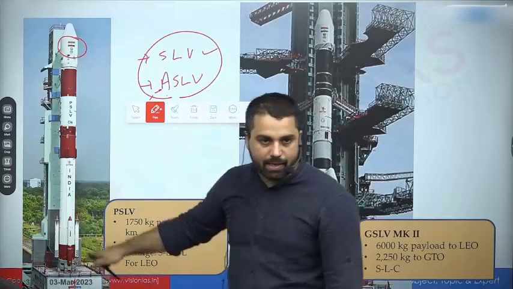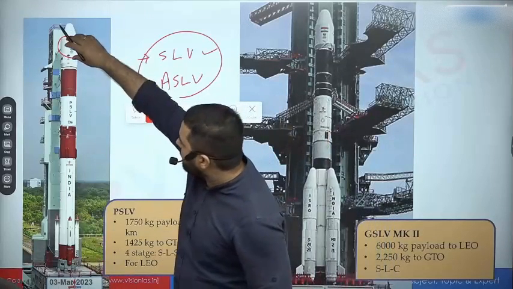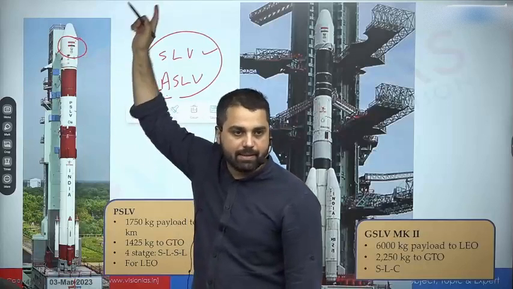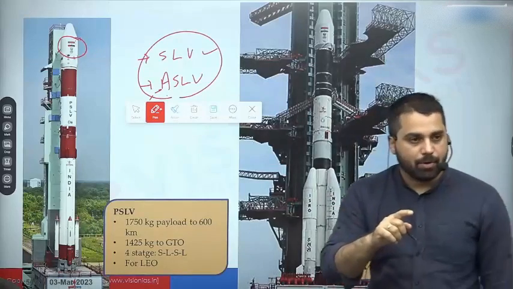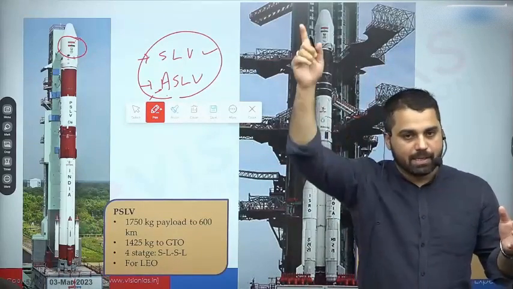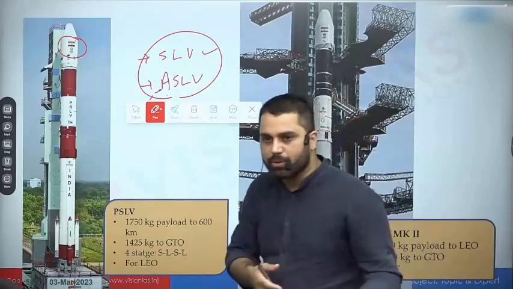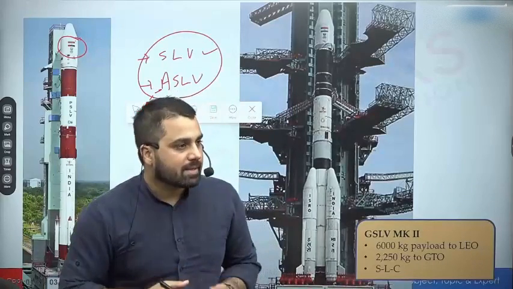This entire rocket is of course thousands of kg of mass, but there is a very small mass here which is being carried by this rocket, and that small mass has to be delivered into space. So PSLV, and of course it depends upon कि कितना मास है, कितना ऑर्बिट आप पहुंच पाओगे. इमेजिन कर लो, इसको इस तरीके से सिंपली इमेजिन कर सकते हैं, how much petrol you have in your car, and depending upon that how much distance you can travel.